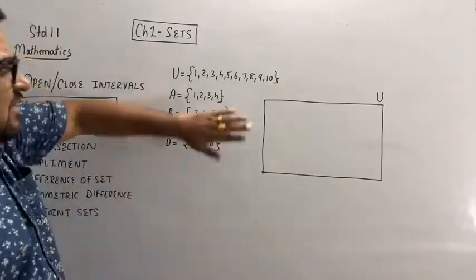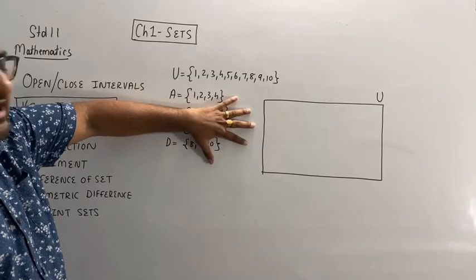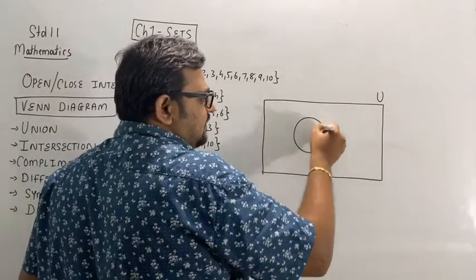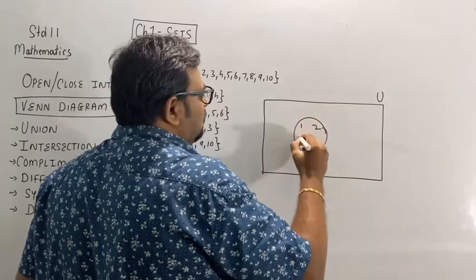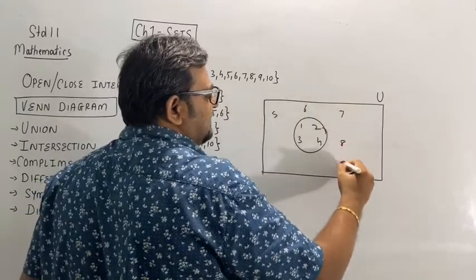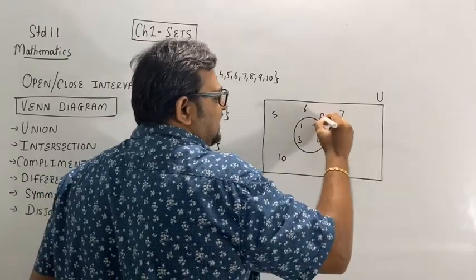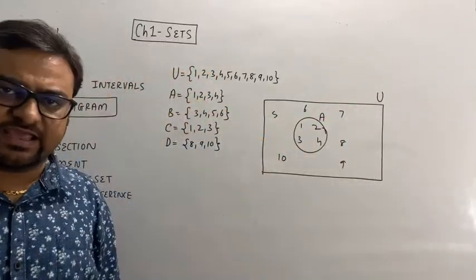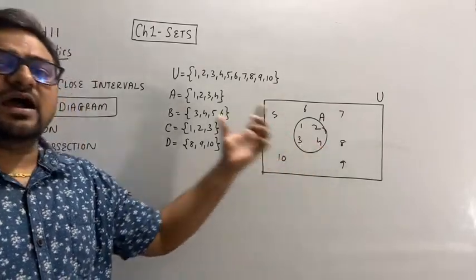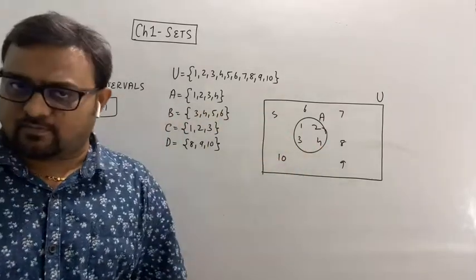Say I want to represent only one set, that is set A. It will be in this way: 1, 2, 3, 4, and the remaining elements 5, 6, 7, 8, 9, 10 outside. I will name this set A. So I have represented set A in a Venn diagram form.